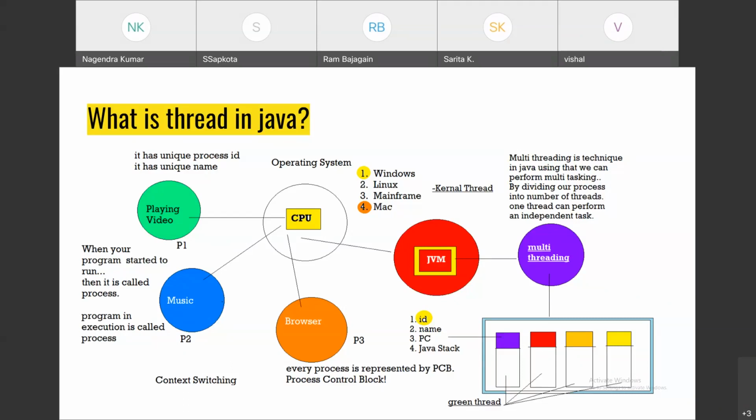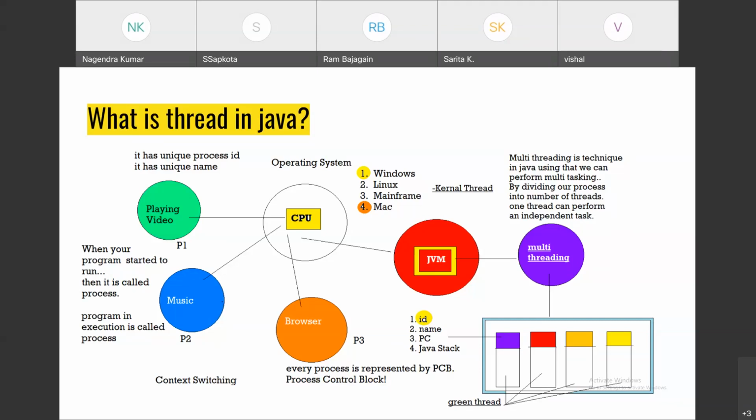Lightweight means one thread can share the address space or memory, the resources of its parent. That's possible. But in processes, it's not possible, unless you use some technique like web service. Process means one program, one application. So can one application communicate directly with another application, or do you have to implement something special? There are many things to provide communication between two applications, like web service.